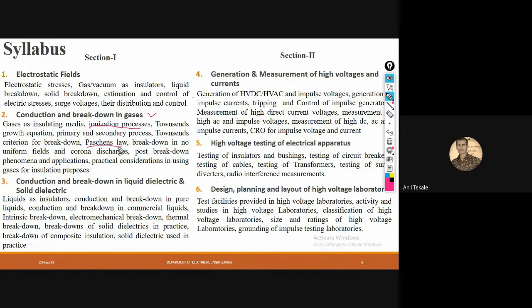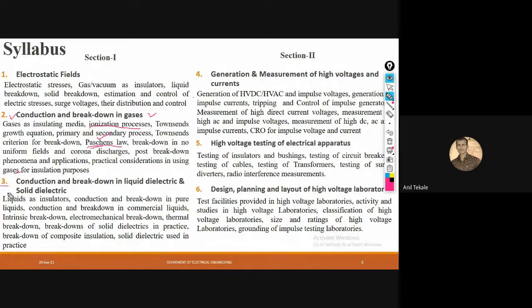Many of you have heard that word; I think in 7th, 8th standard also we had understood it. Then also, what are corona discharges? Corona in terms of our electrical term. Then after the breakdown, what will happen? What are the applications, and what are the major practical considerations while gases are used for insulation purposes? That is all covered in this unit.